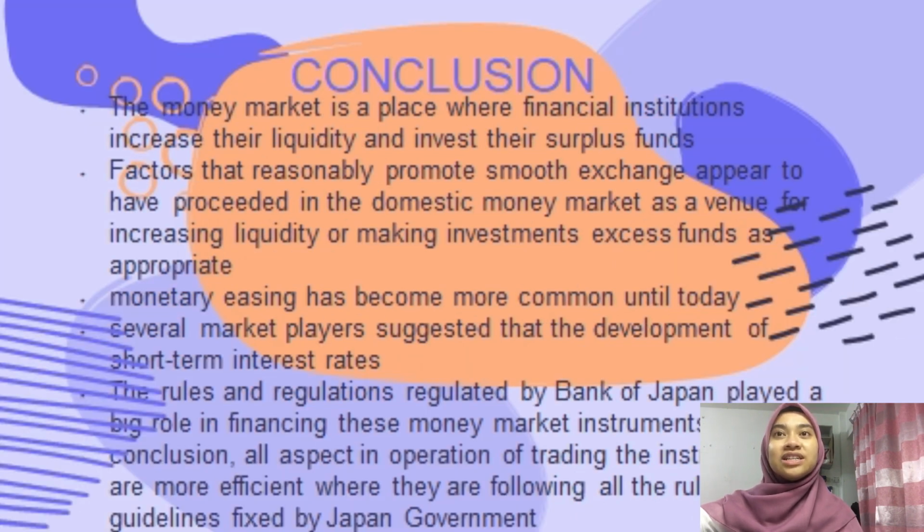So in conclusion, the money market is a place where financial institutions increase their liquidity and invest their surplus funds. And all aspects in the operation of trading the instruments are more efficient when they are following all